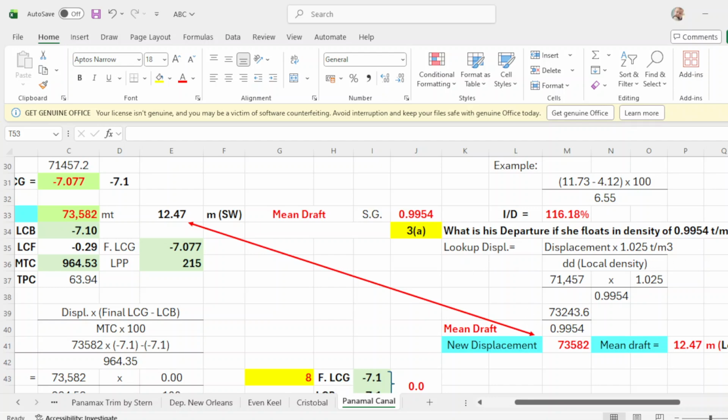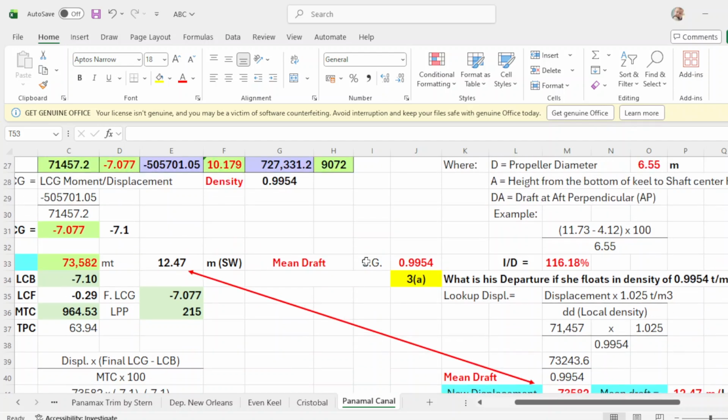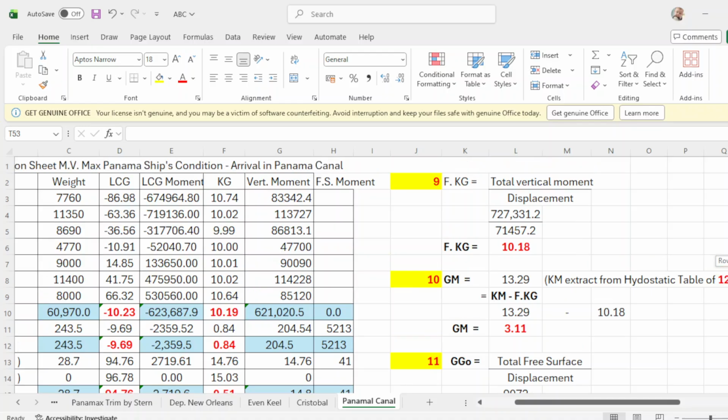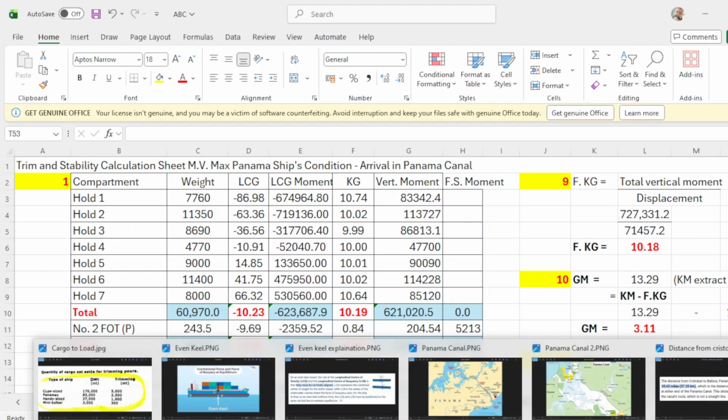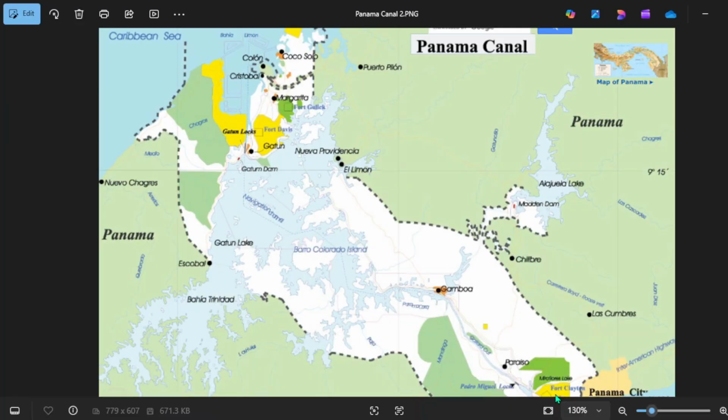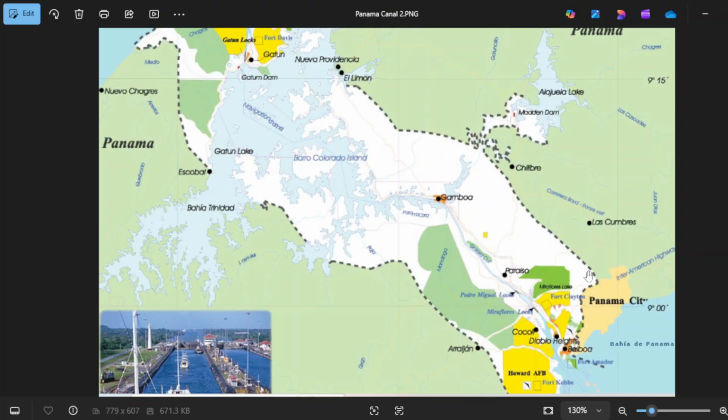I'll stop here of this trim stability calculation sheet of MV Max Panama, ship's condition on arrival in Panama, which is this one. Arrival somewhere here in Balboa.